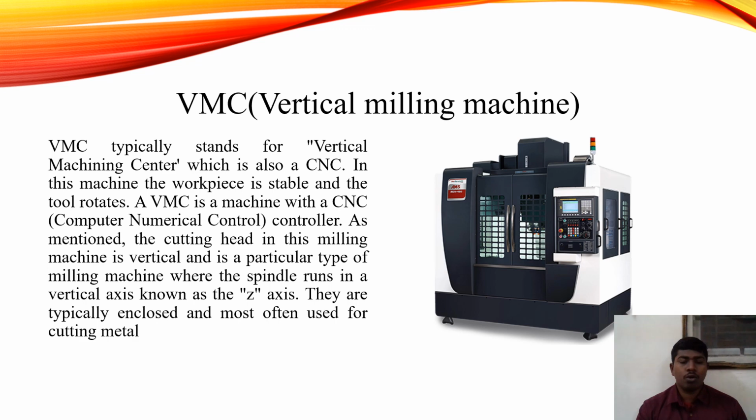VMC machines are controlled by a CNC. As mentioned, the cutting head in this milling machine is vertical. It is a particular type of milling machine where the spindle runs in a vertical axis known as the Z axis. They are typically enclosed and most often used for cutting metal.